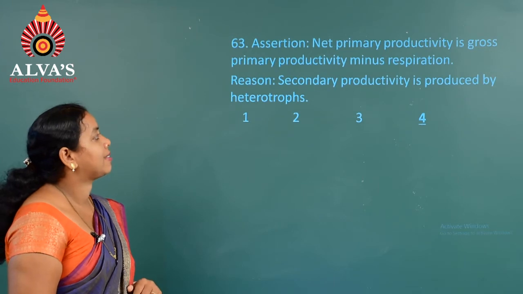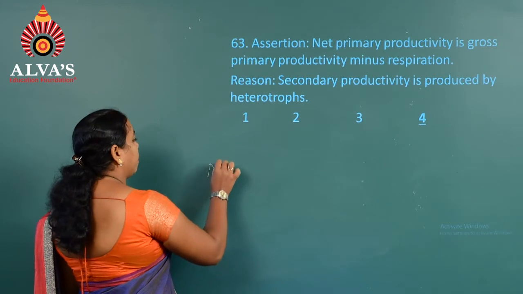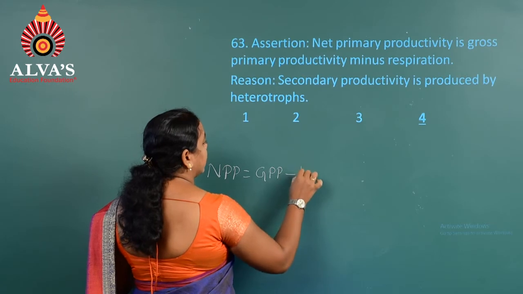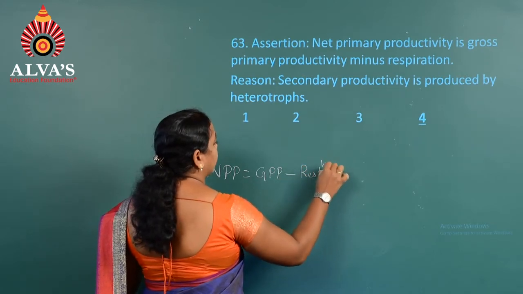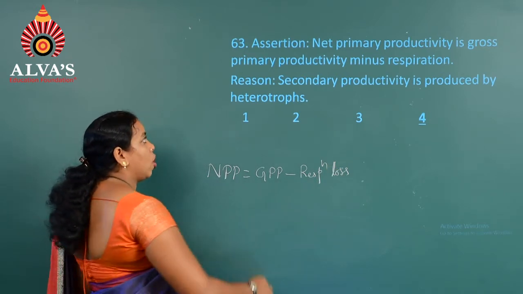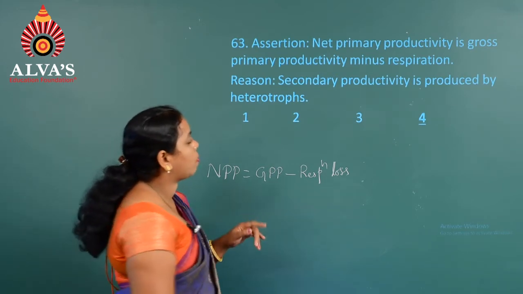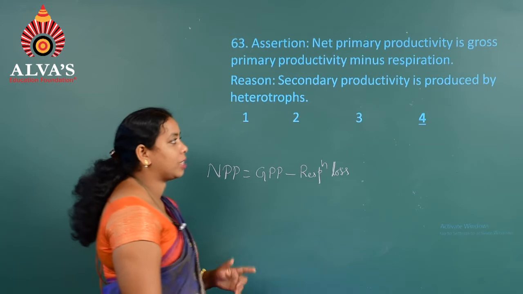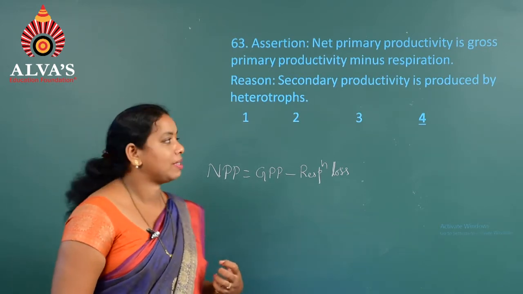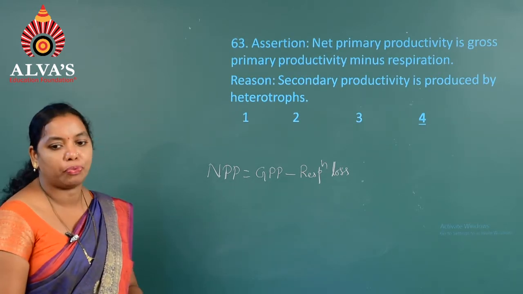Here we have to stress the word that is in the assertion: net primary productivity is equal to, that is NPP is equal to GPP minus respiration loss. Don't consider the word respiration alone, here it is respiration loss. Whereas the next one, that is secondary productivity is produced by heterotrophs. It is not produced by heterotrophs, it is gained by the heterotrophs after consuming the producers. As a result, we can see that here both assertion and reason are false. Hence, the answer is the fourth option.